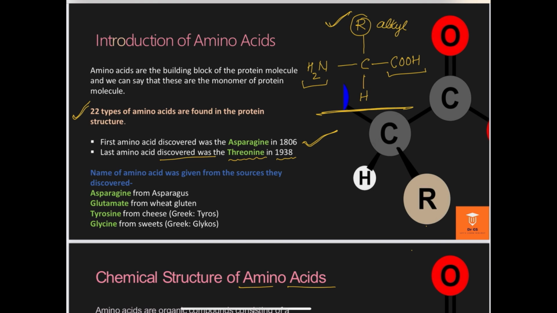The names of the amino acids have origins. For example, asparagine amino acid was isolated from asparagus, and that's why it is called asparagine. Similarly, glutamate is an important amino acid which is extracted from wheat gluten, and that's why it is called glutamate. The word glutamate is derived from gluten. And tyrosine amino acid is extracted from cheese. In the Greek language, cheese means tyros. That's why this amino acid is called tyrosine.